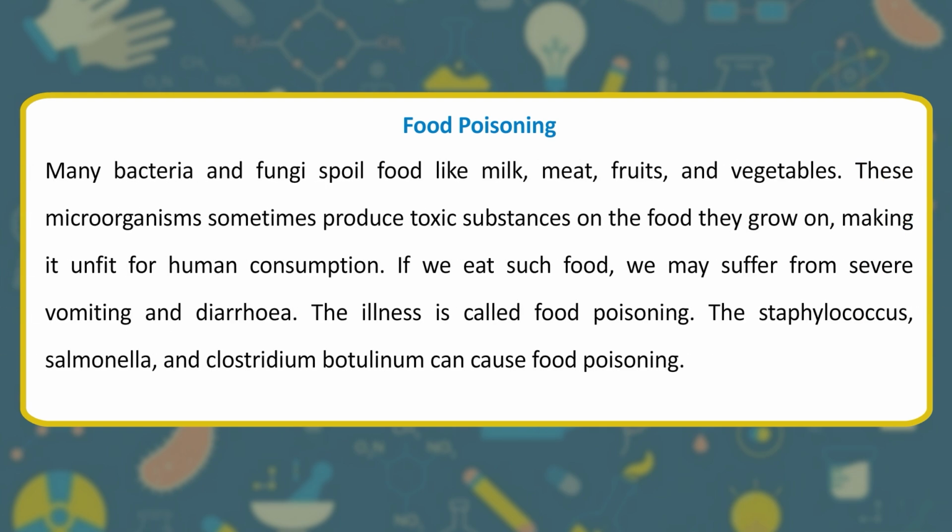Food poisoning. Many bacteria and fungi spoil food like milk, meat, fruits, and vegetables. These microorganisms sometimes produce toxic substances on the food they grow on, making it unfit for human consumption. If we eat such food, we may suffer from severe vomiting and diarrhea. The illness is called food poisoning. The Staphylococcus, Salmonella, and Clostridium botulinum can cause food poisoning.